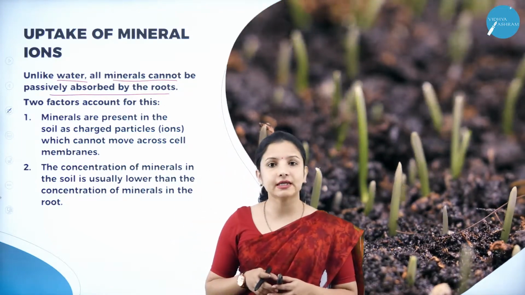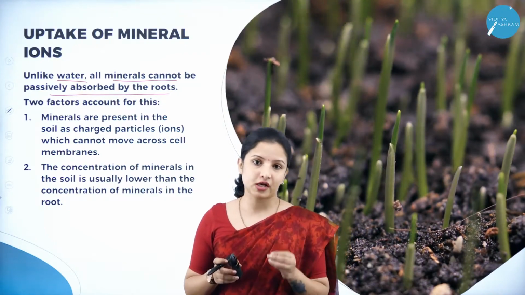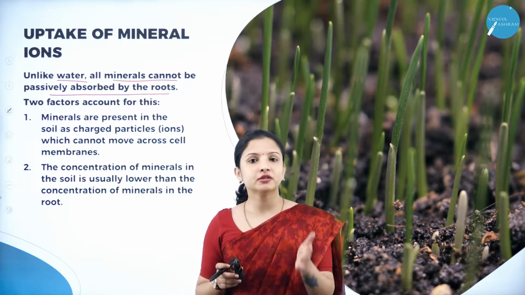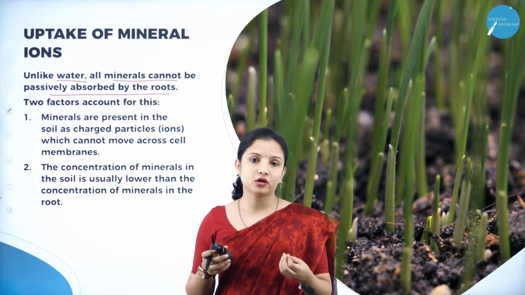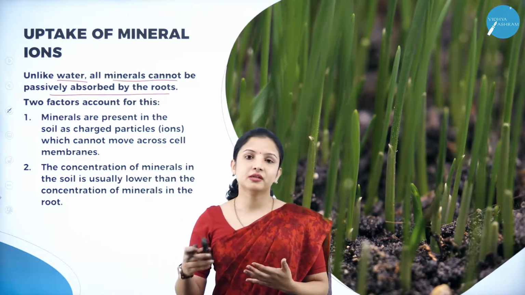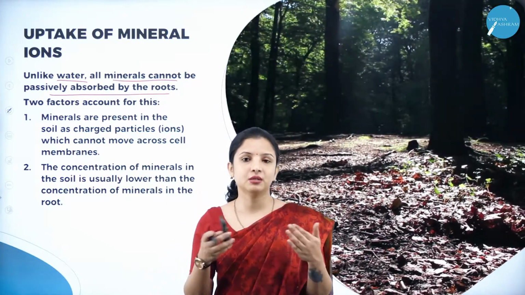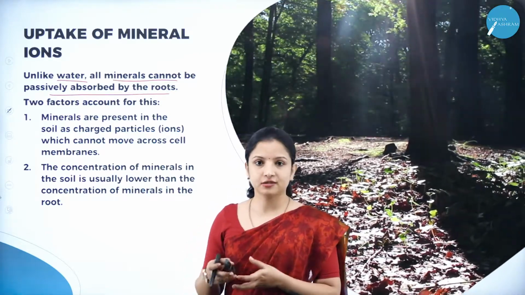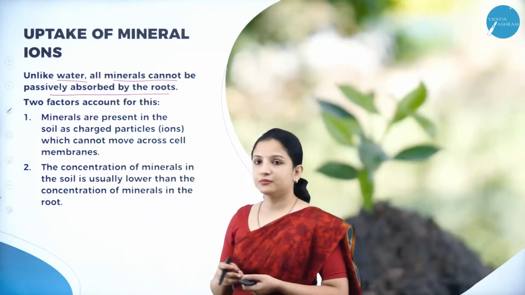Water can easily be absorbed by the roots of plants from the soil by a passive transport mechanism, wherein they do not make use of any energy because they are moving from a region of higher concentration. Where is the concentration of water more? In the soil. So from the soil they are moving into the root cells, entering the epidermal cells of the root and then into the cytoplasm through a process of passive transport wherein energy is not required. That is why they are passively absorbed by the roots.